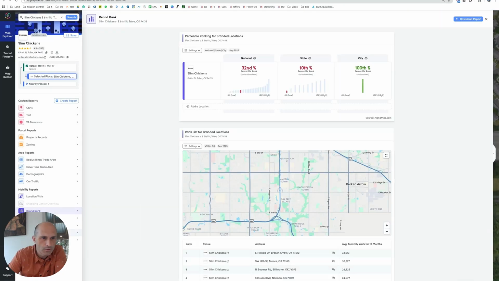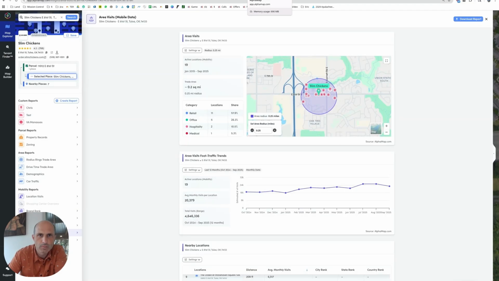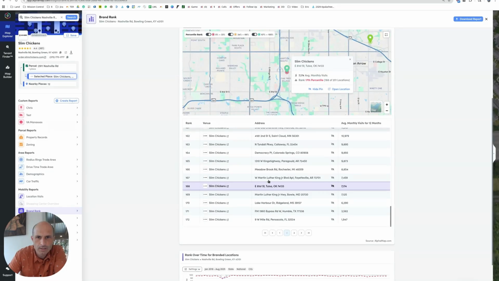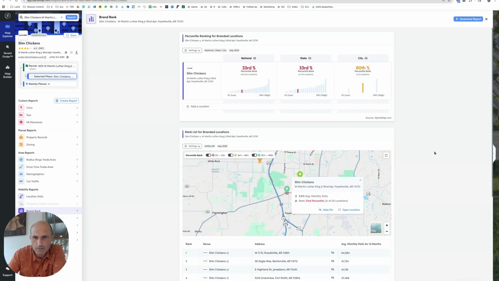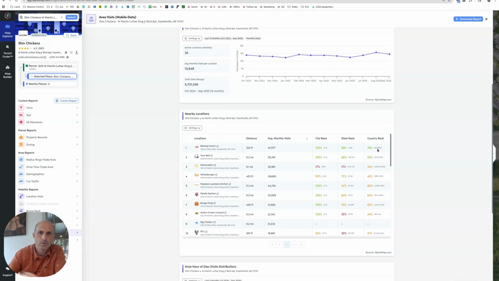So this one's in Tulsa, Oklahoma. You got numbers all over the place. This isn't, oh my gosh, everything's working. This is a kind of property price skip out of the gate. So this one is Fayetteville, Arkansas. Let's see what the numbers are in this area. Raising Cane's is doing well. 300 feet from here. So it might be a place that would work for some chickens.